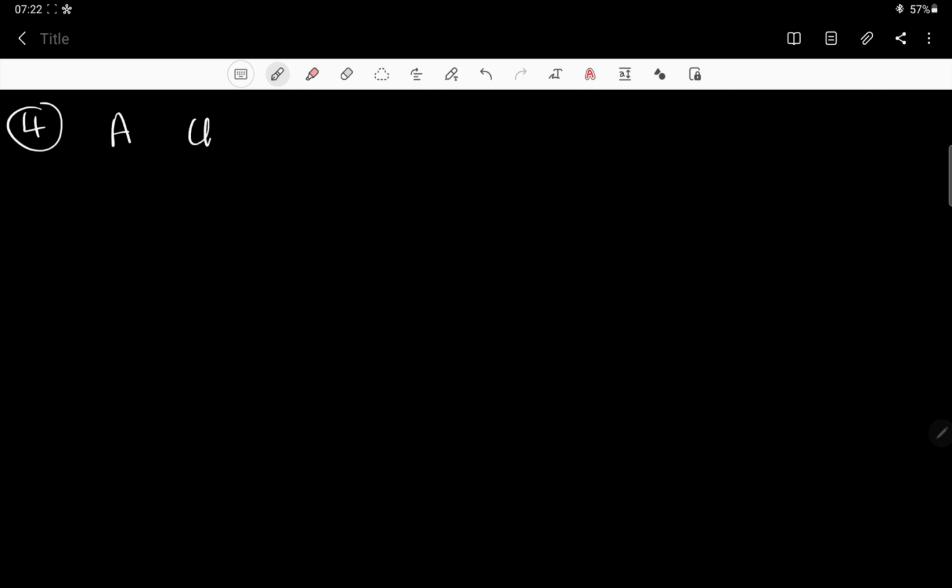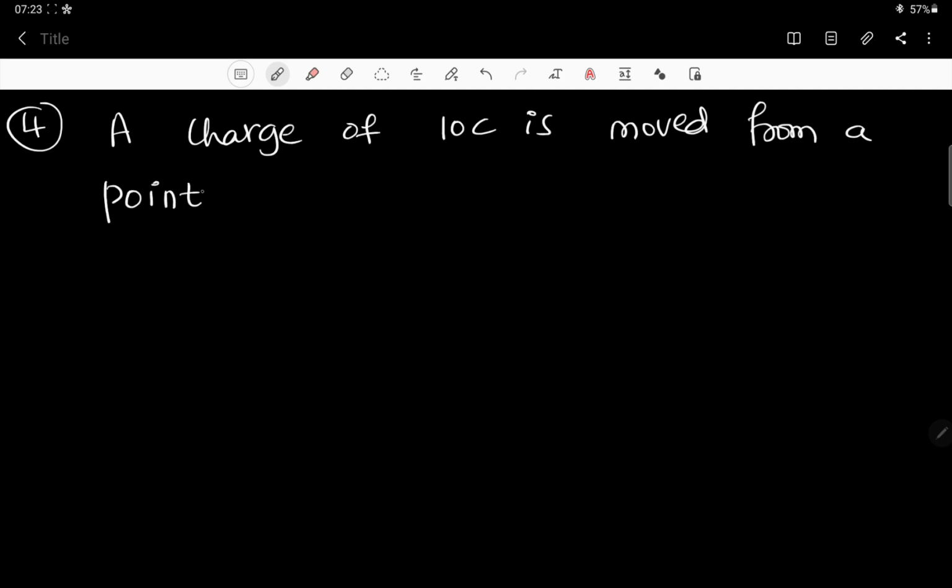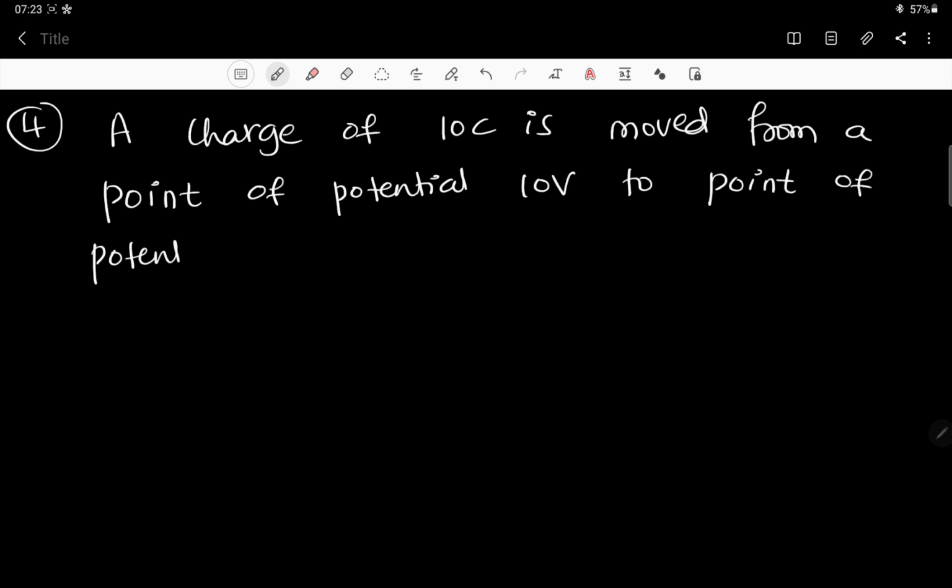A charge of 10 coulomb is moved from a point of potential 10 volt to a point of potential 15 volt.